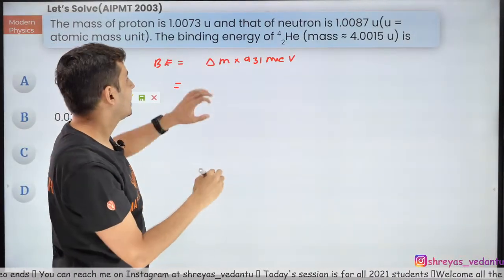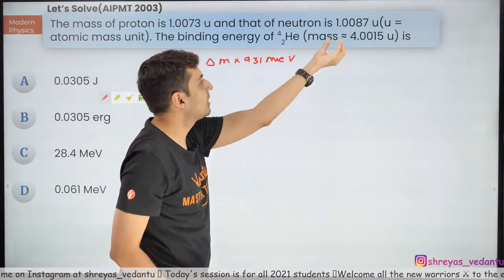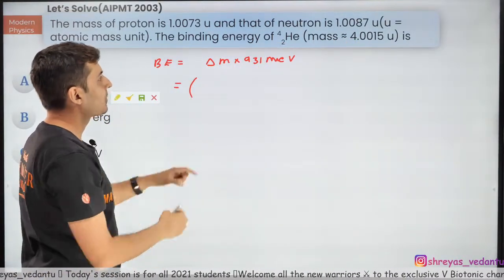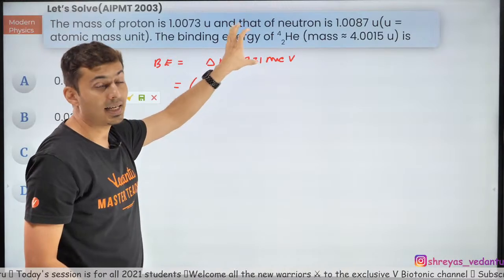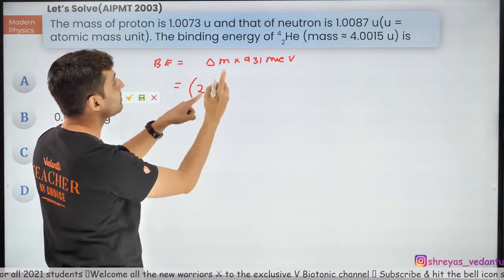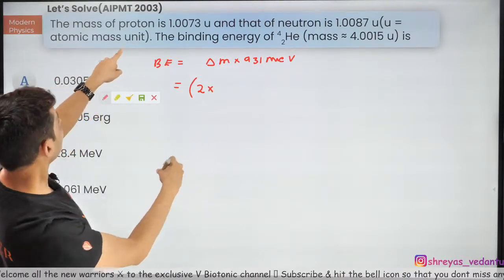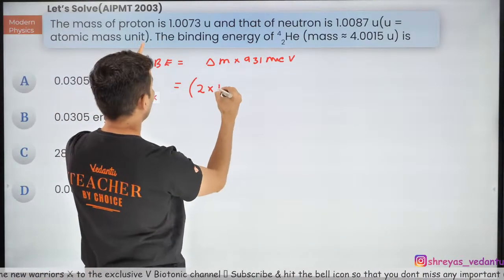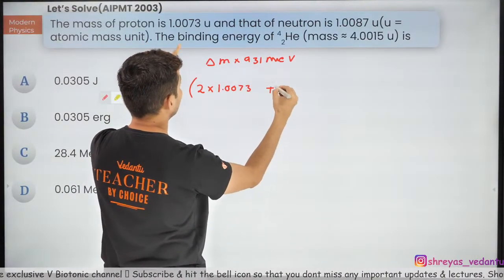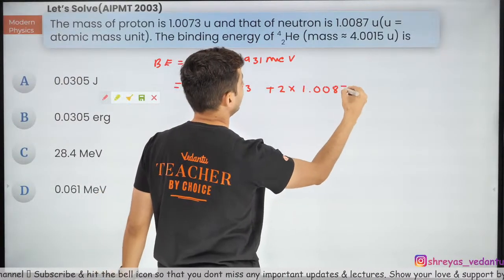Now, we all know that the protons and neutrons separately have more mass as compared to the helium nucleus. So, what will be the mass of those 4 particles separately? There are 2 protons, each with a mass of 1.0073, plus 2 neutrons, each having a mass of 1.0087.